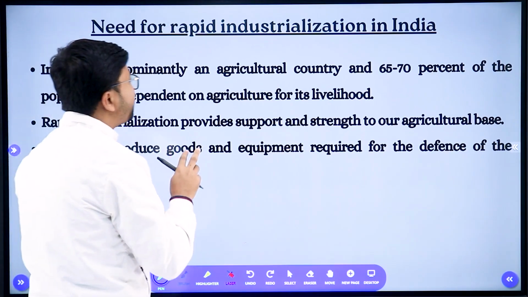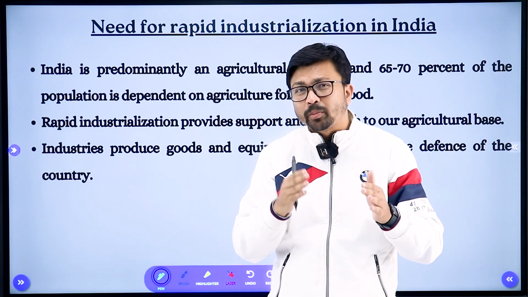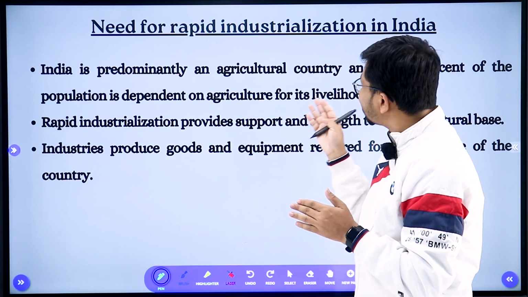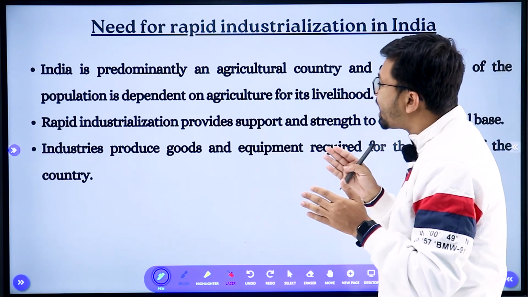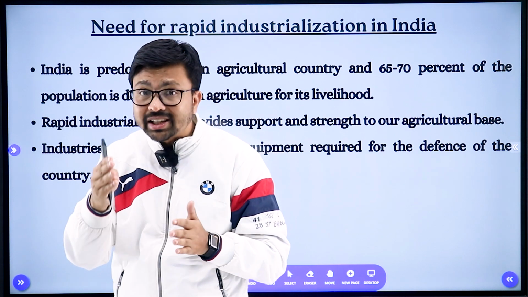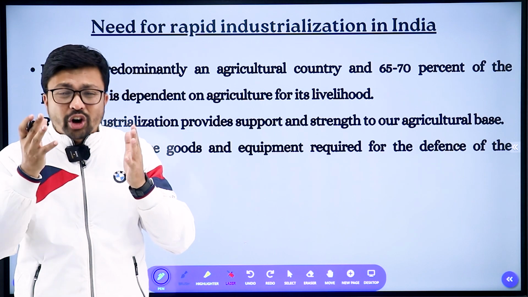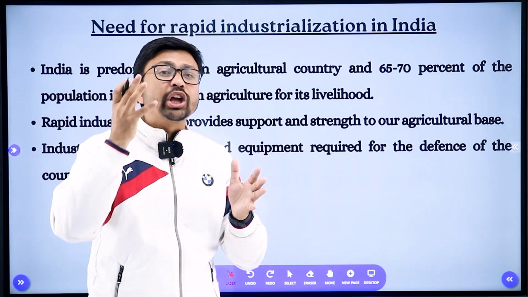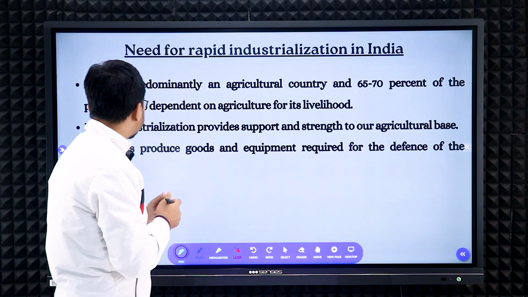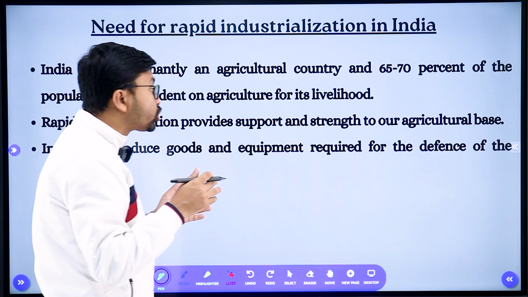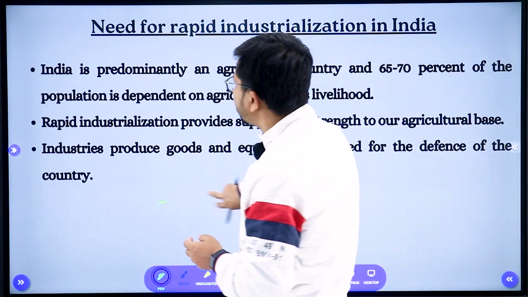Here, the need of rapid industrialization in India, right? Why do you require manufacturing industries for India, especially for India? Because, as I said, 65 to 70% of people of India are dependent on the agriculture sectors. Now for agriculture sectors' growth and development, what do you have to do? We require fertilizers, insecticides, as well as equipment for the agricultural activities, so that we will get it from the industrial sectors, right? Rapid industrialization also helps to strengthen the country's economy, that we already discussed in previous slides.